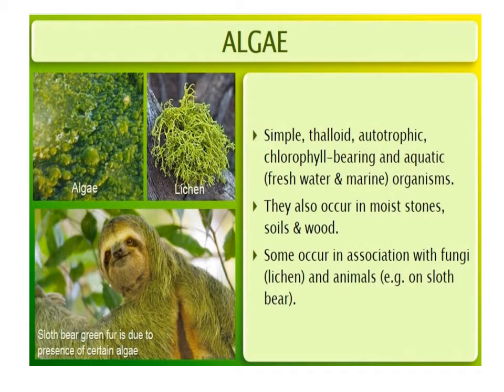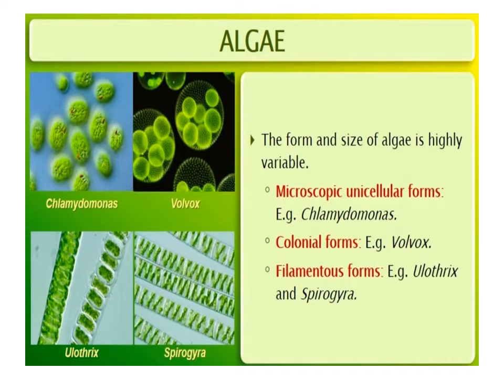Algae are simple thalloid, autotrophic, chlorophyll-bearing and aquatic organisms. They also occur on moist stones, soil, and wood. Some are associated with fungi and animals. The form and the size of algae is highly variable. Some are microscopic unicellular forms, as Chlamydomonas; colonial forms, as Volvox; filamentous forms, as Ulothrix and Spirogyra.